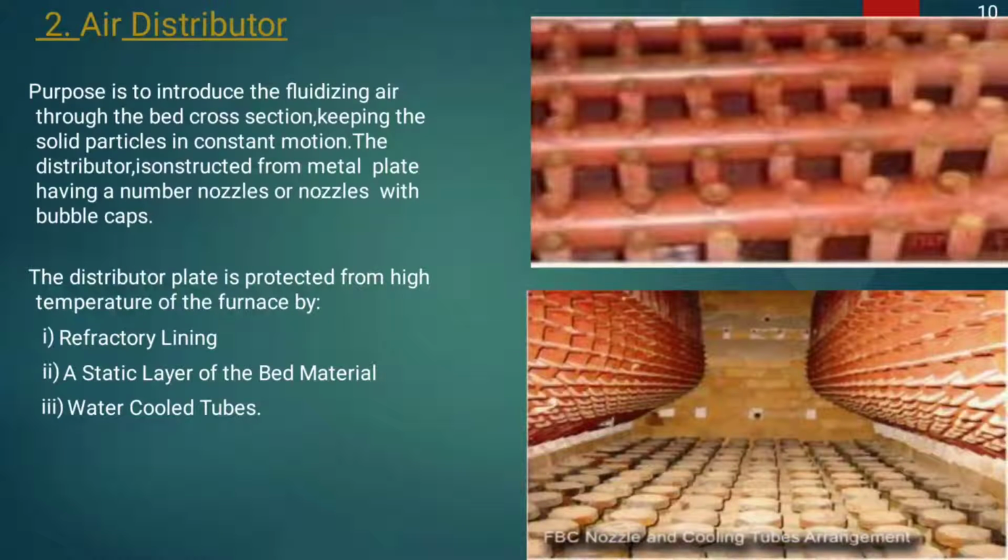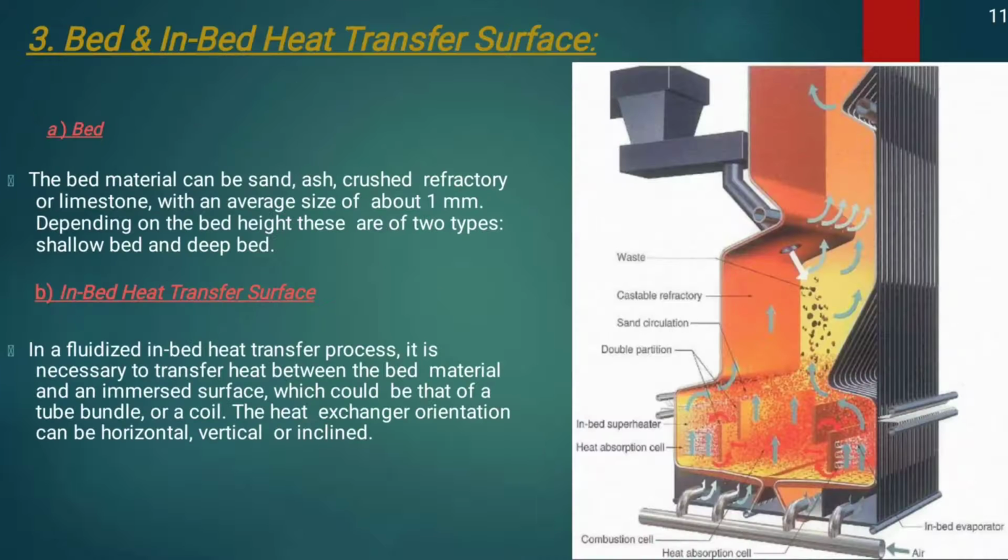Air distributor. The purpose of the air distributor is to introduce the fluidizing air through the bed cross section, keeping the solid particles in constant motion. The distributor is constructed from metal plate having a number of nozzles or nozzles with bubble caps. The distributor plate is protected from the high temperature of the furnace by refractory lining, a static layer of the bed material, or water cooled tubes.